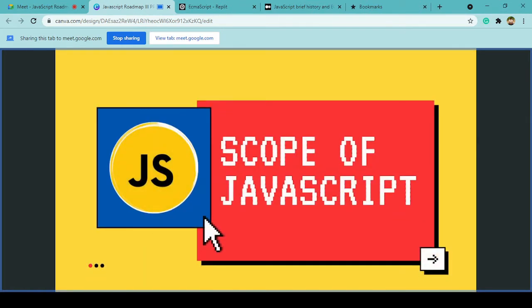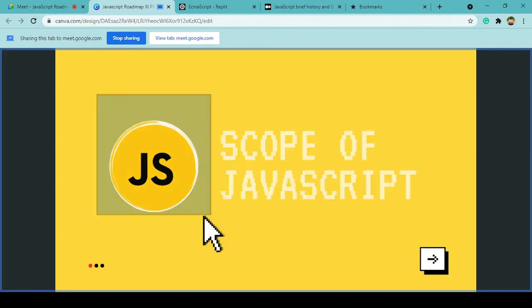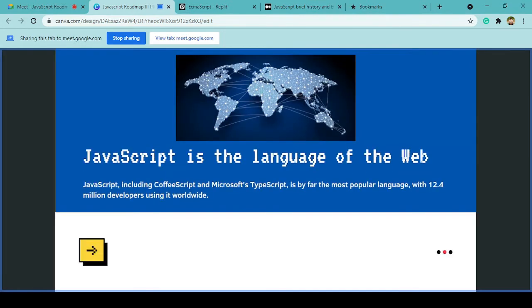Before starting this JavaScript ECMAScript event actually, it's better to go back and see why we are learning this specific concept, right? So when we try to see what the scope of JavaScript is, the scope is this: JavaScript is the language of the web. Most of you who are attending this right now might already be familiar that we need JavaScript to even create a front end website, right?